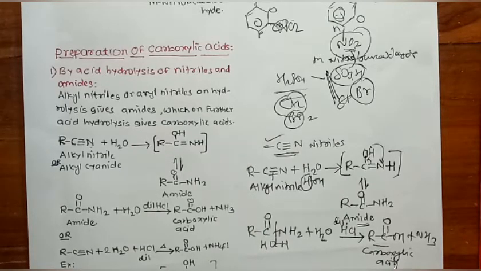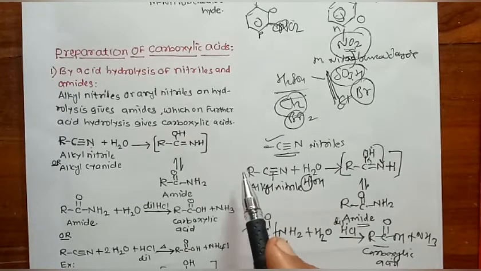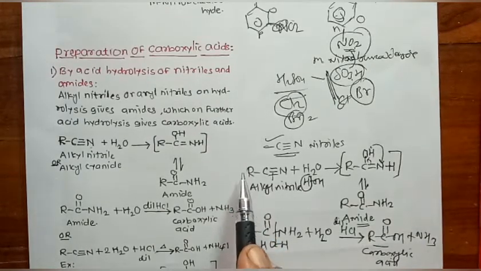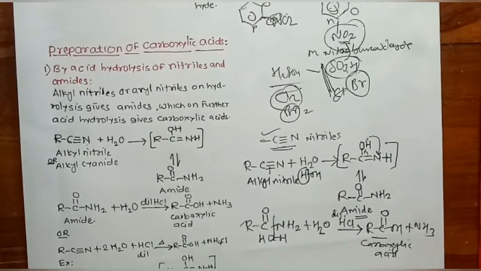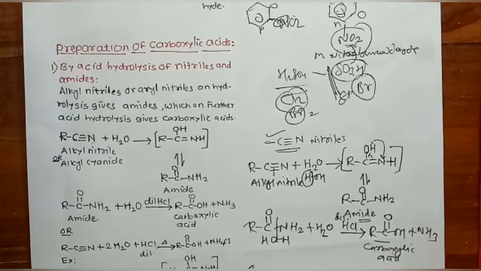How will you convert amides into carboxylic acids? If asked so, then you have to write only the second step. And how will you convert alkyl cyanides into carboxylic acid? Then you have to write both these steps. Here, we can write the same reaction in one step also.